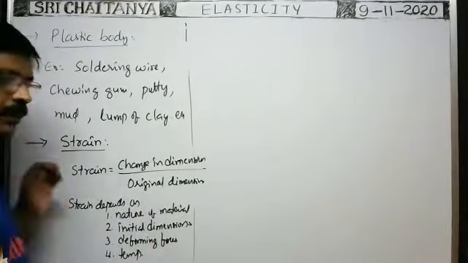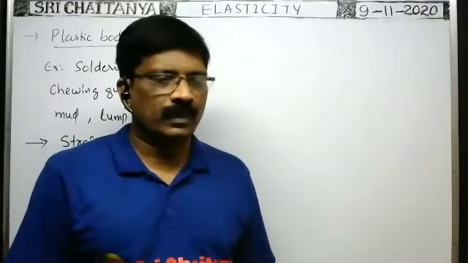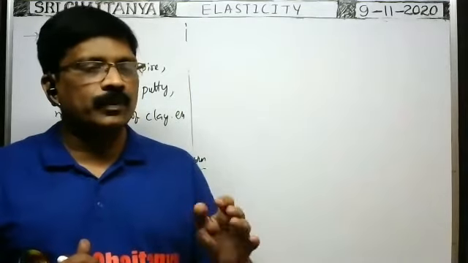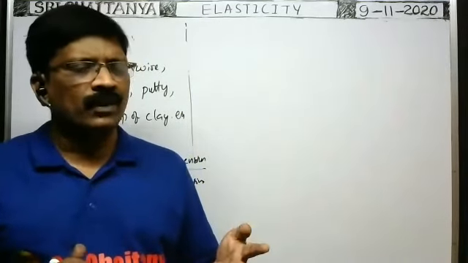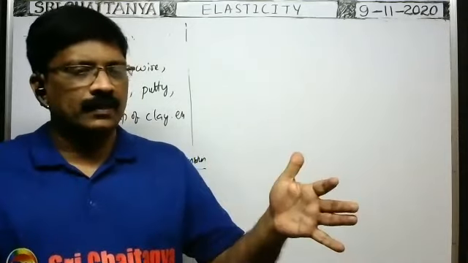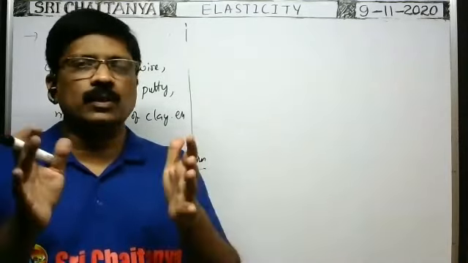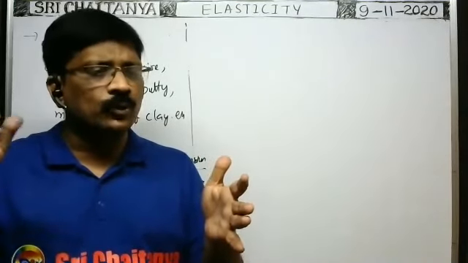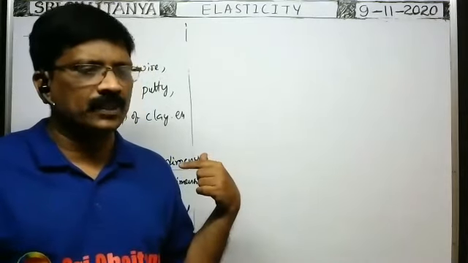temperature. Whenever the temperature is more, we heat the body. Whenever the body is heated, the elastic property decreases. What is the reason? Whenever the temperature increases, the body expands. Whenever the body expands, the intermolecular distance increases. And this intermolecular distance increases not due to deforming forces but because of the rise of temperature.